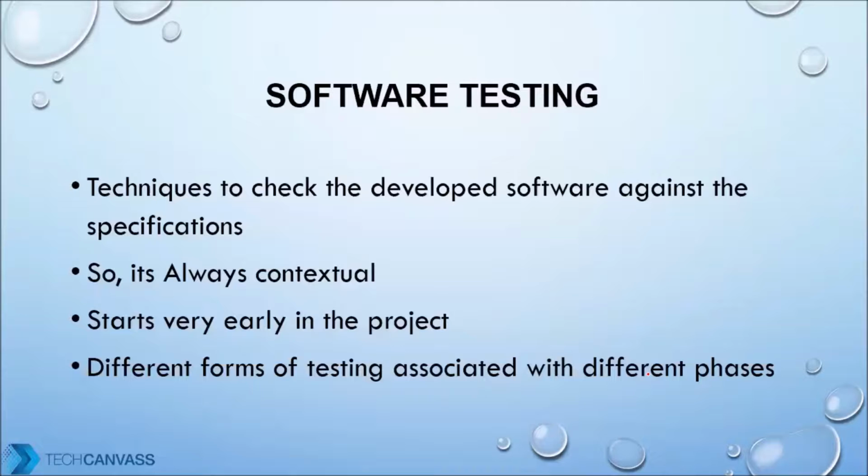Testing starts very early in the project. In one way or the other, it starts right from the requirement gathering stage itself. Different forms of testing are used at different phases of the software development lifecycle. And what are the different phases? We have just seen there's a requirement stage, a design stage, a coding stage, and then we reach testing. There are various stages of a software project, and different stages will have different types of tests.